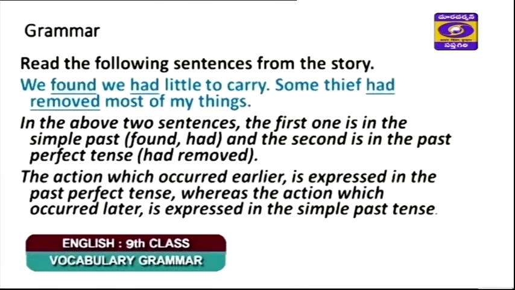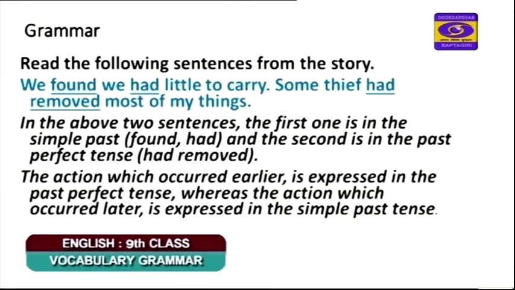In the above sentences, the first one is in the simple past. In the first sentence, you have two places where the words are underlined. The first one is the simple past, that is found, and the next word is had. The second, past perfect tense, has the subject followed by had, then the past participle of the verb. In this context, it is remove. The past participle of the verb remove is removed.